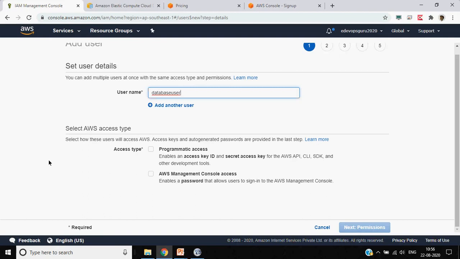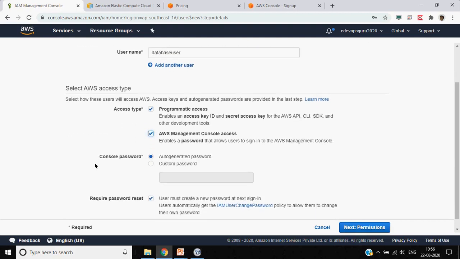These are generally used if you are developing something, or using the AWS SDK for creating programs or automated things. Then there is another way, which is the AWS console, which we have just been using. So let's create both.